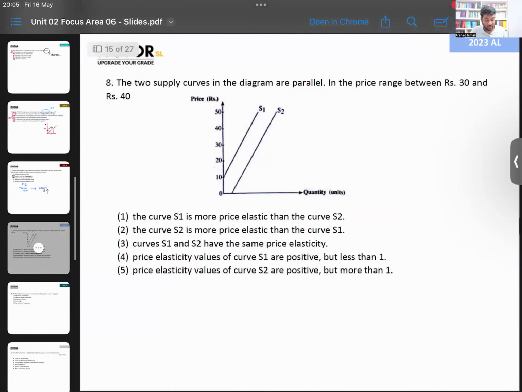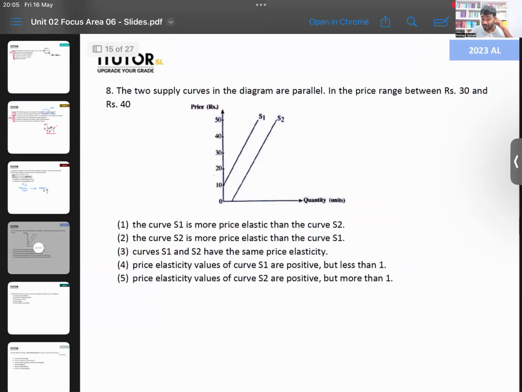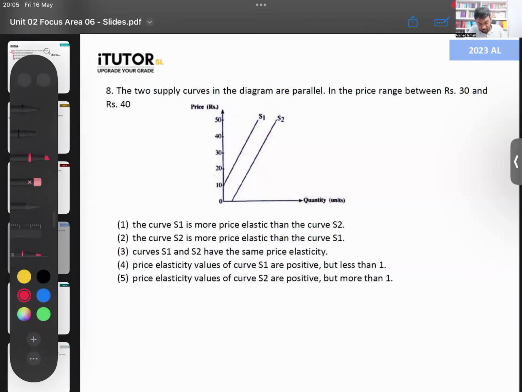Okay, coming into this now, 2023. Looks like an interesting question. They're saying the two supply curves in the price range between 30 and 40. What will happen? Curve S1 is more elastic than S2. S2 is more price elastic than S1. Same price elasticity. By looking at this, can you all tell me, based on where the two curves are starting, can you tell me S1?